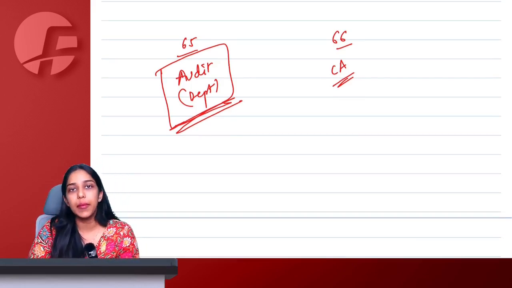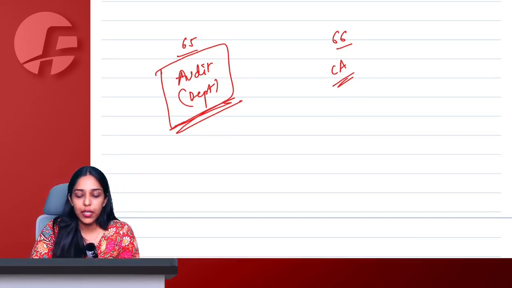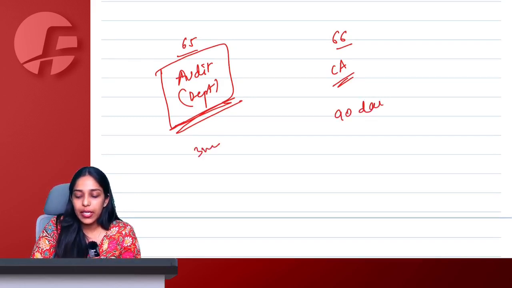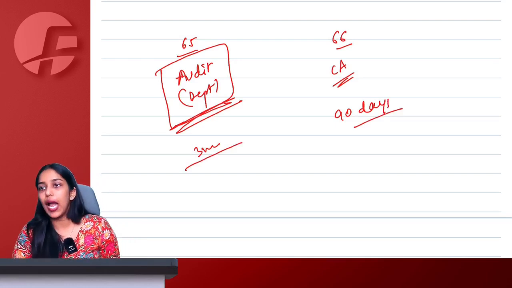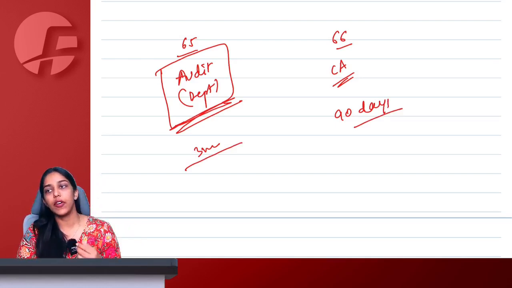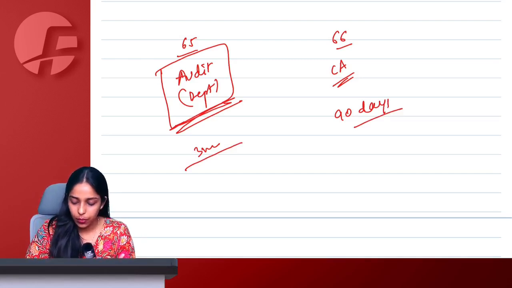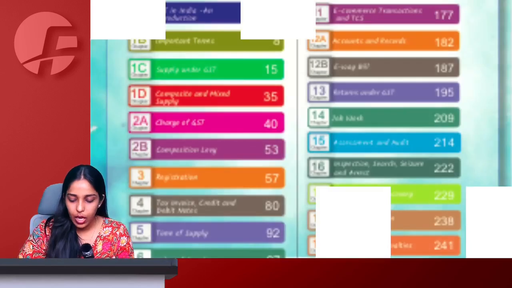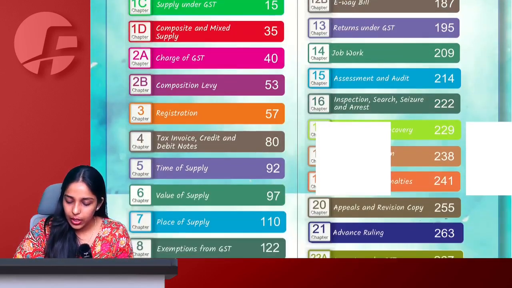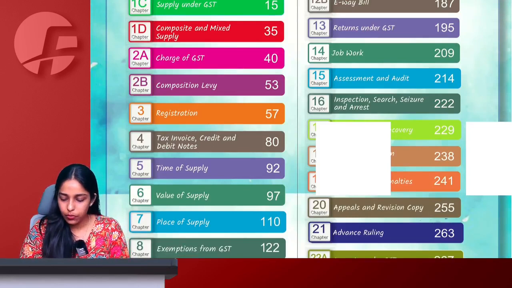What is the time limit within which my audit should be completed here? 3 months, and here it is 90 days. My audit should be completed and the report should ultimately be furnished. Now, after completion of audit, is it 3 months and 90 days? I'll just confirm it once. Is the time limit that I'm saying correct? I just have to check it once. Give me a second.